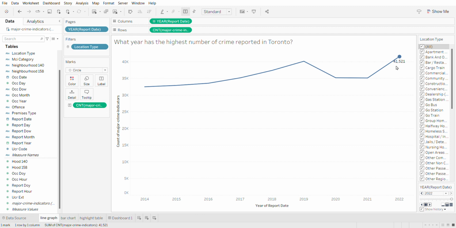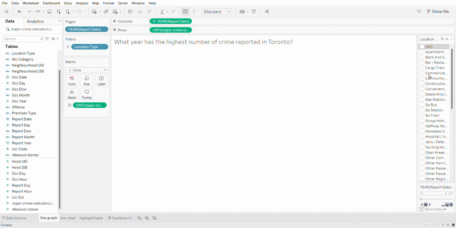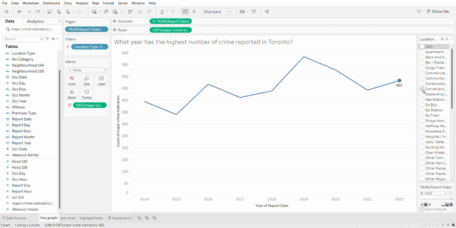To answer this question, we can state that 2022 is the year that has the highest number of crime reported with a total of 41,521 cases. On the right side is a filter that I added for the specific type of location. Let's say we want to find out the number of cases per year in a convenience store.